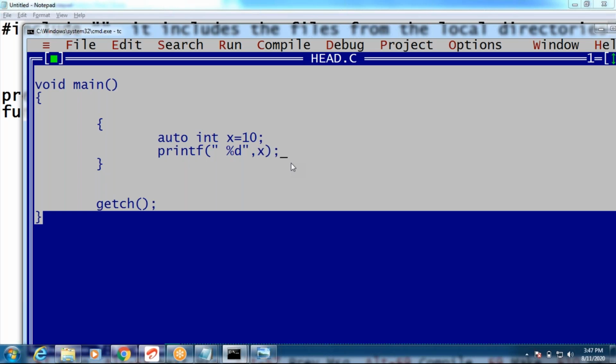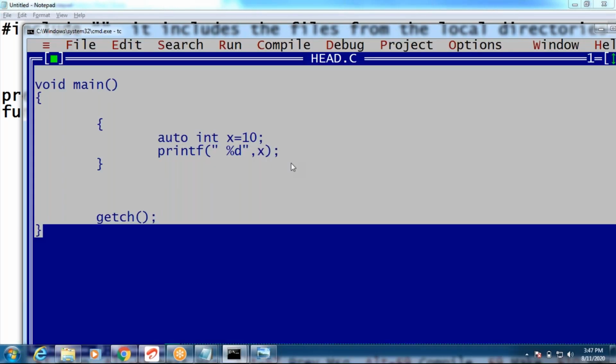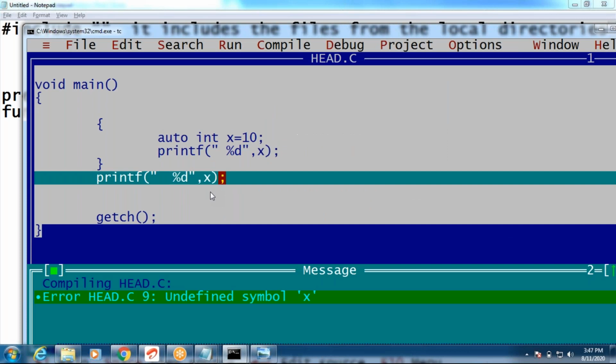Printf, see this. Now I am trying to print the x value, percent d x. Now what is the x value, guys? This is outside, right? Error it is. Compile error, undefined symbol x. Okay, you understood the difference.